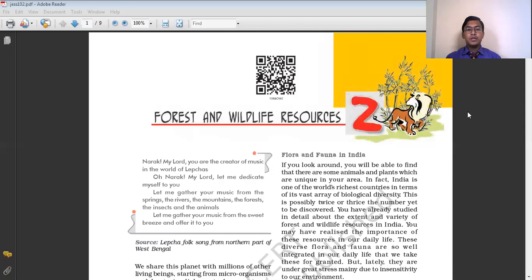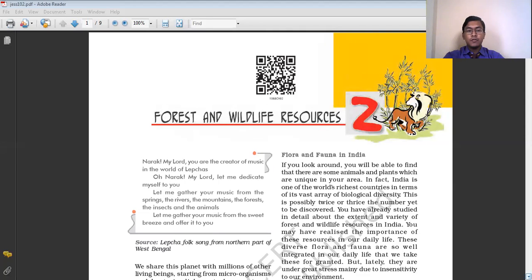So chapter number 2, forest and wildlife resources, we are going to start today. And here we are going to discuss the forest resources of our country and the wildlife resources. Basically, we'll be discussing the different types of forest, the classification of the forest, as well as the causes responsible for the depletion of the forest cover and how we can conserve it. These are the topics we are going to discuss.